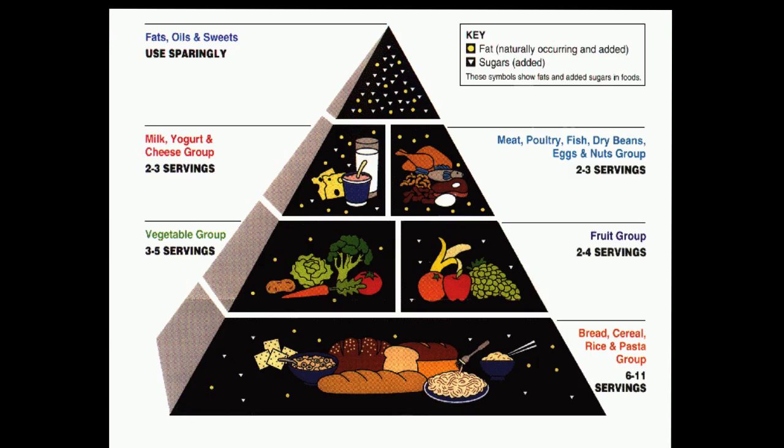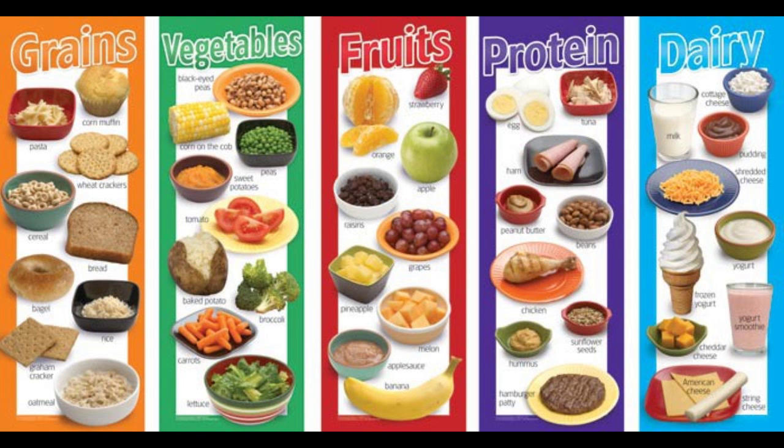A food pyramid is a pyramid-shaped diagram representing the optimal number of servings to be eaten each day from each of the basic food groups. A food group is a collection of foods that share similar nutritional properties or biological classifications. Nutrition guides typically divide food into food groups and recommend daily servings of each group for a healthy diet.